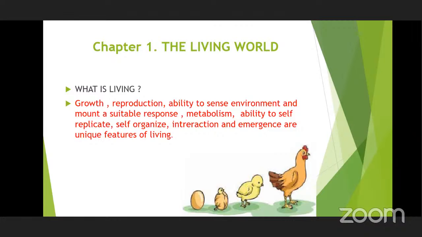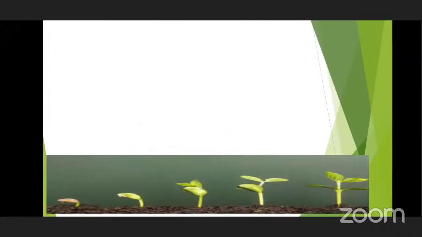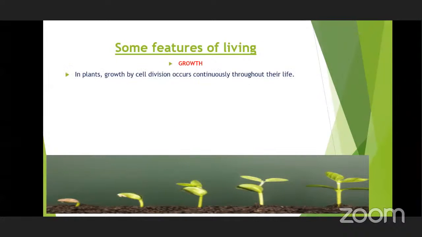For defining exactly a living organism, we have to clearly study about each and every category. Like here we can see growth. Generally, growth is a characteristic feature of any living organism. We see growth at cellular level. You know that all plants grow by cell division. They are multicellular organisms and continuously throughout their life they are growing.